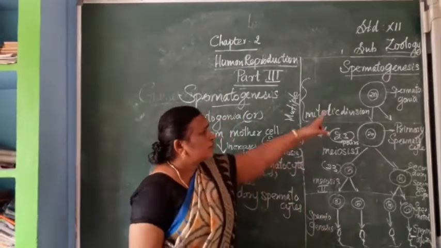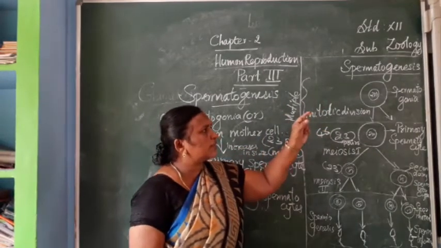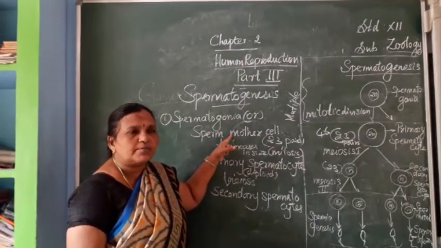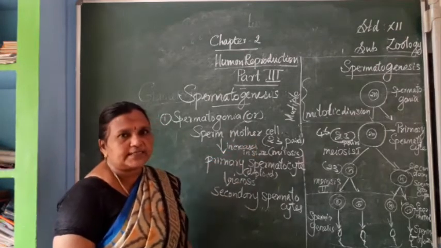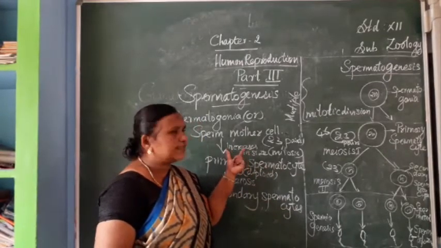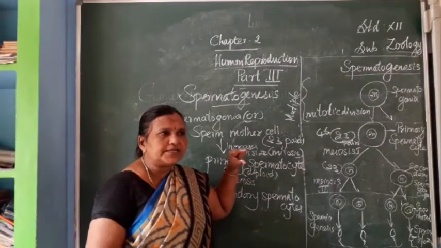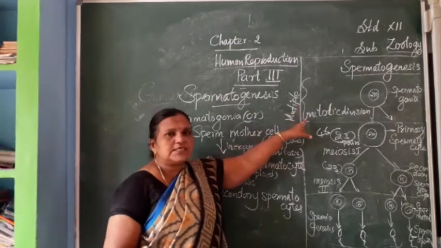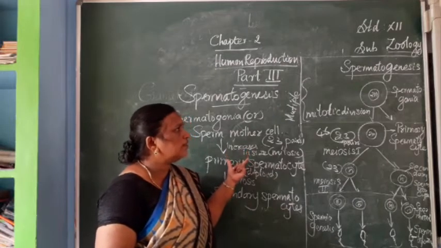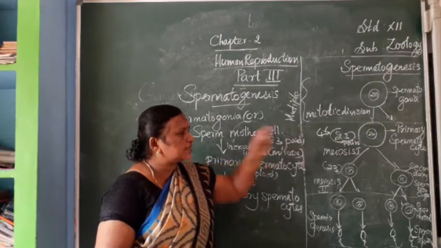So first of all, the number of chromosomes is 2n. That cell is called the spermatogonia, or sperm mother cell. It has 23 pairs of chromosomes, diploid in nature, total number of chromosomes are 46. When they increase in size, they go under mitotic division, mitosis, somatic division or multiplication division takes place. That's why this stage is called the multiplication stage. When the number of chromosomes are increasing, afterwards they go on mitotic division,